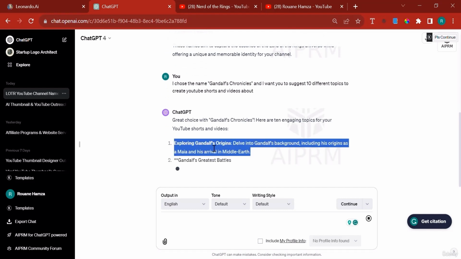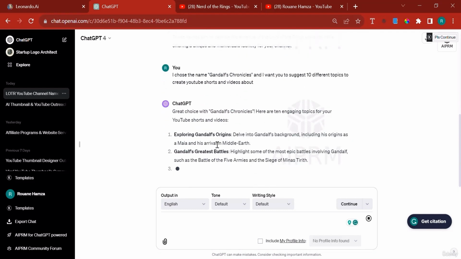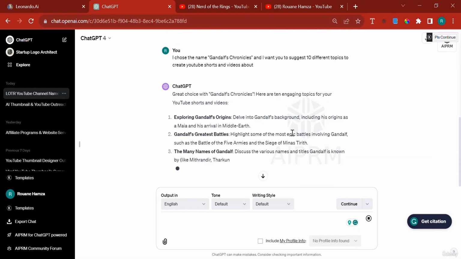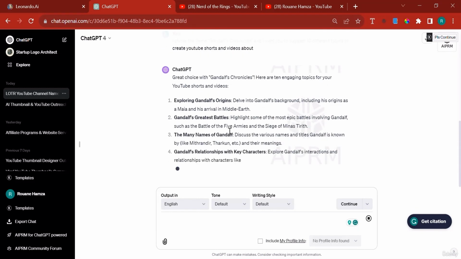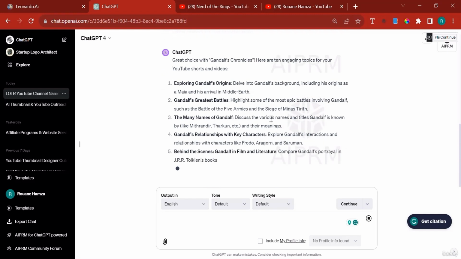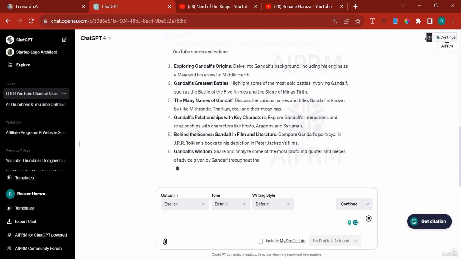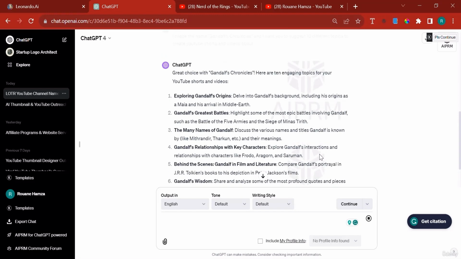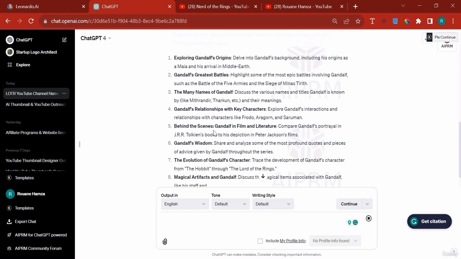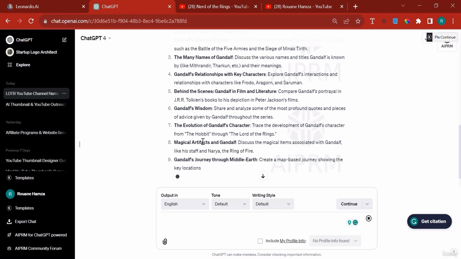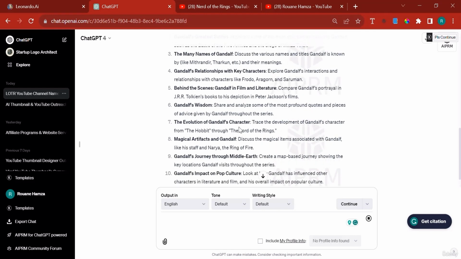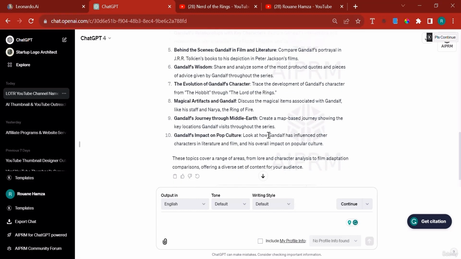So for instance, this is an example of a video we can create exploring Gandalf's origins, delving into Gandalf's background, including his origin as a Maia and his arrival in Middle-earth, Gandalf's greatest battles, the many names of Gandalf, Mithrandir, Tharkun, Gandalf's relationship with key characters, exploring Gandalf's interactions and so on and so forth, behind the scenes, Gandalf's wisdom, the evolution of Gandalf, magical artifacts, Gandalf's journey through Middle-earth, Gandalf's impact on pop culture. So you can see ChatGPT is all encompassing. It can really create some tremendous topics that you can talk about.